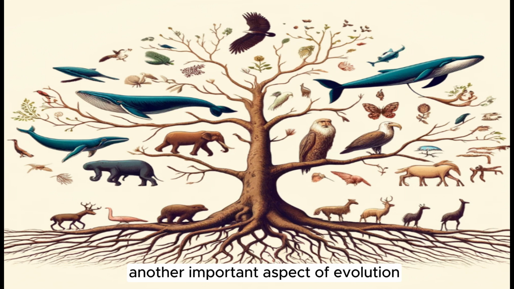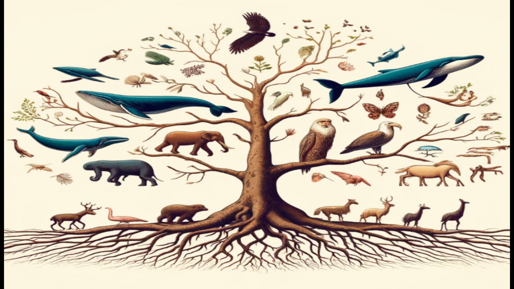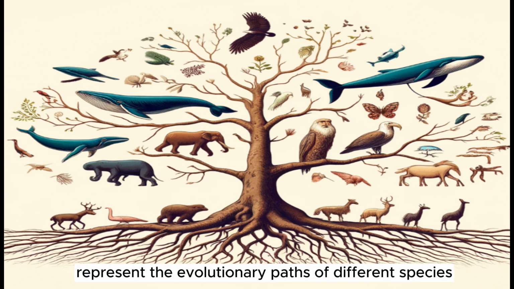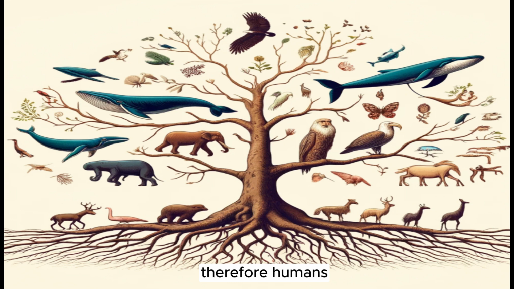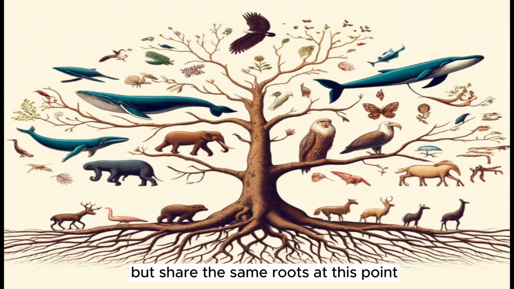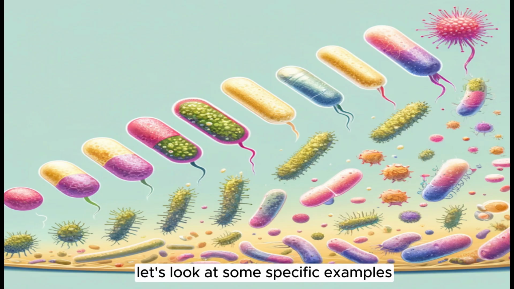Another important aspect of evolution is the concept of common ancestry. Evolution posits that all living organisms have descended from a common ancestor. This can be thought of as a tree of life. The roots of the tree represent the origin of life, while the branches represent the evolutionary paths of different species. Therefore, humans, whales, birds, and even trees are located on different branches of the tree of life but share the same roots. At this point, let's look at some specific examples of how evolution works.